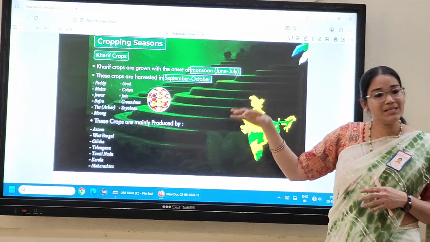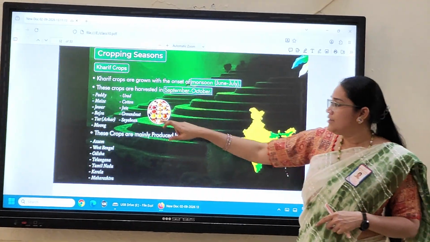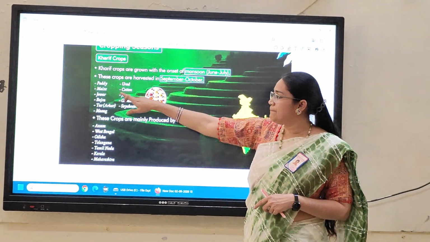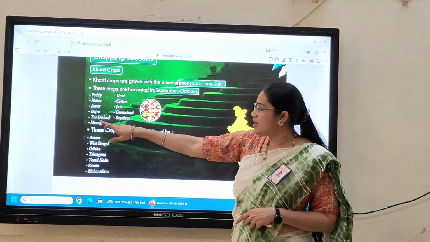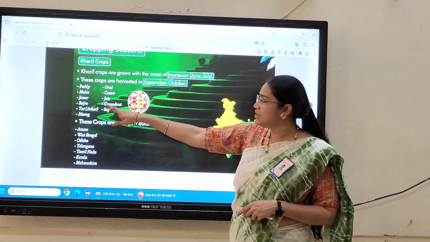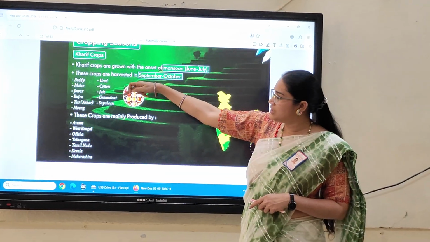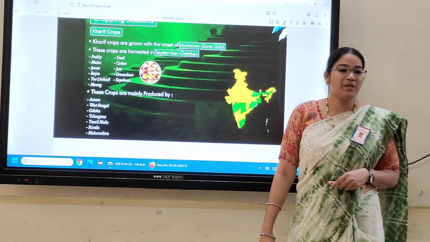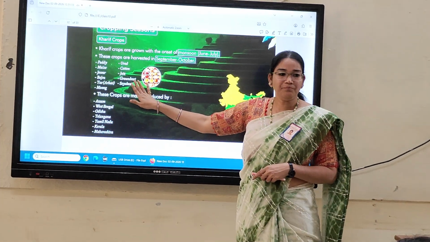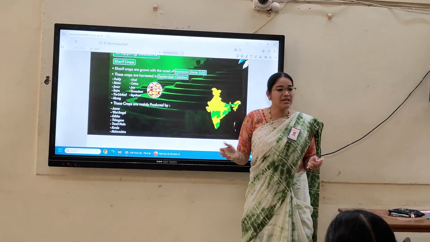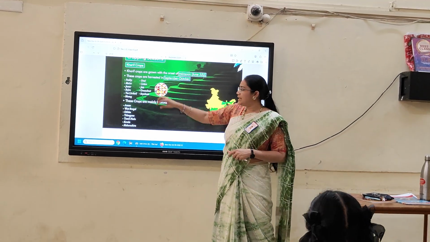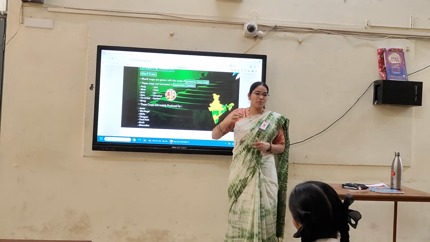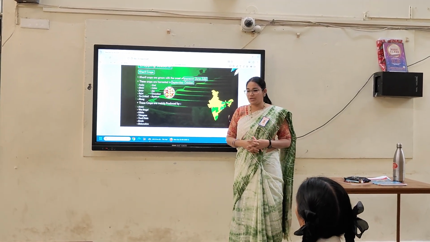Apart from this, there are other important crops also. What are those? Paddy, maize. Maize means corn. Okay, and jowar, bajra, tur dal, moong, urad, cotton, jute, groundnut, also soybean. These are all the crops grown particularly in Kharif season, meaning rainy crops. Clear? And among them paddy is a rain-fed crop. It absorbs more and more water.